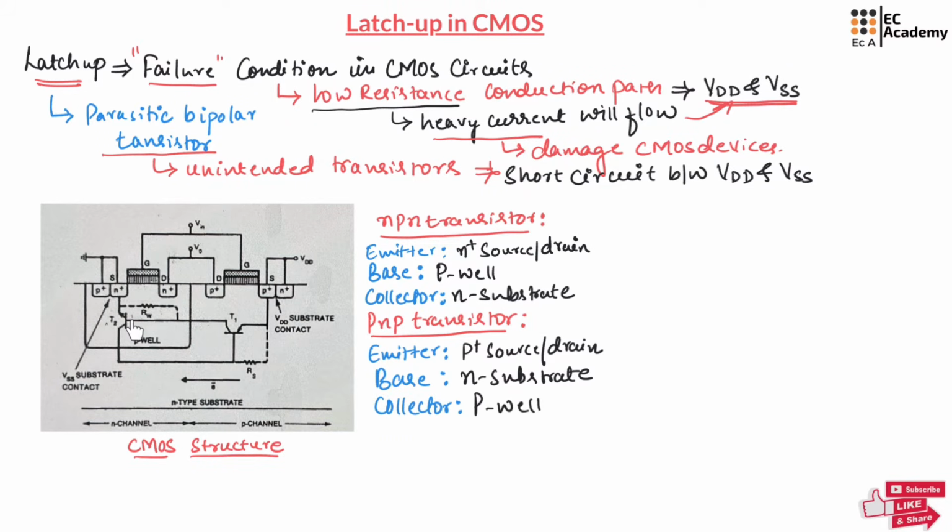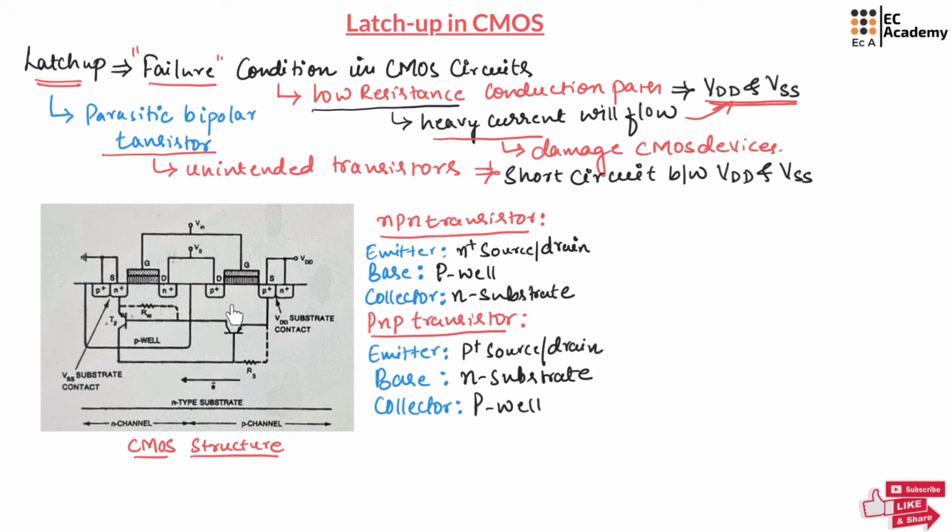As you can observe, the base of the NPN transistor and the collector of the PNP transistor are connected because both layers are formed due to the P-well. There will be a small resistance offered by the NPN transistor, written as RW, and the resistance offered by the PNP transistor is RS.